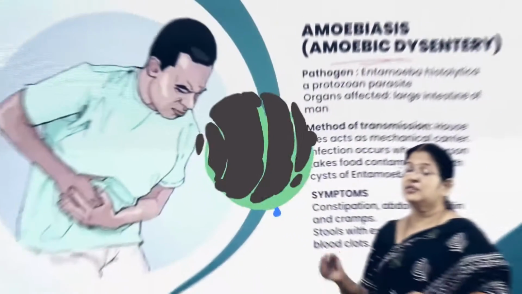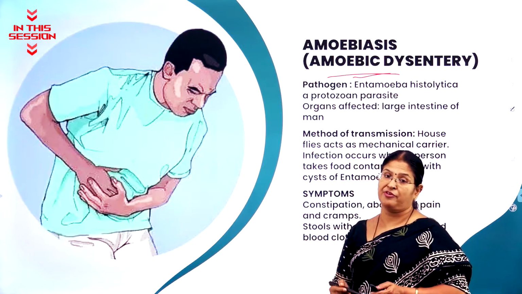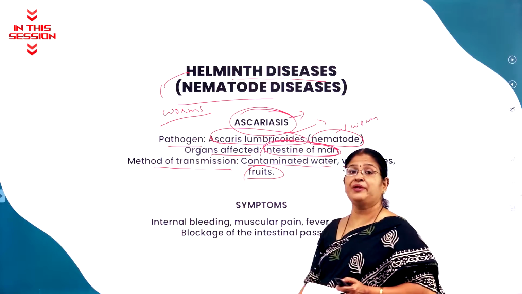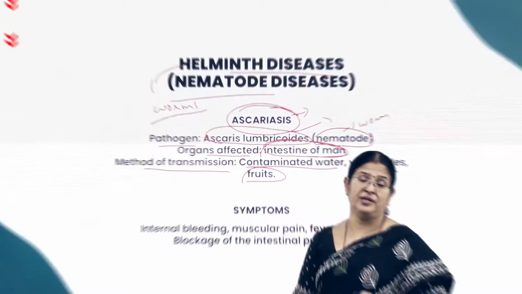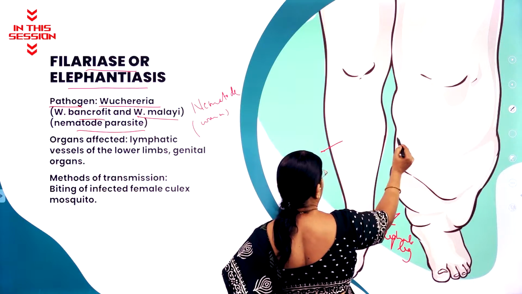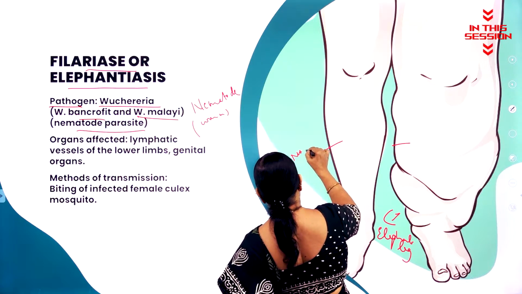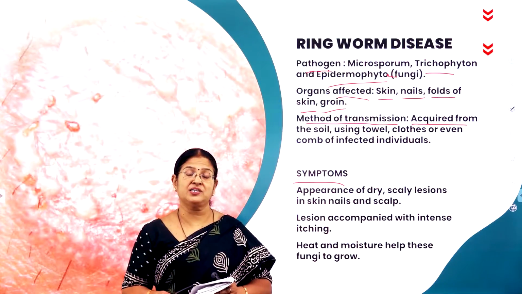Hi everybody. This chapter is also important from practical point of view. Contaminated water, very important. You can see the difference between this leg and this leg. This is a normal leg. And what are the factors which enable the growth of this fungus?